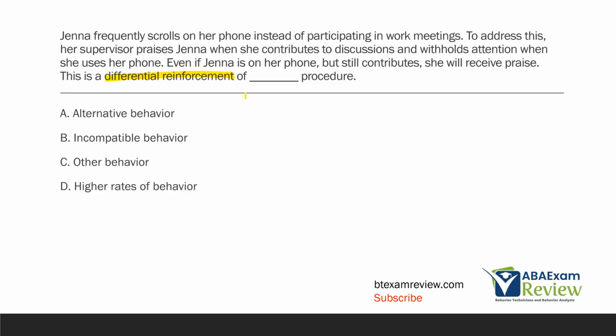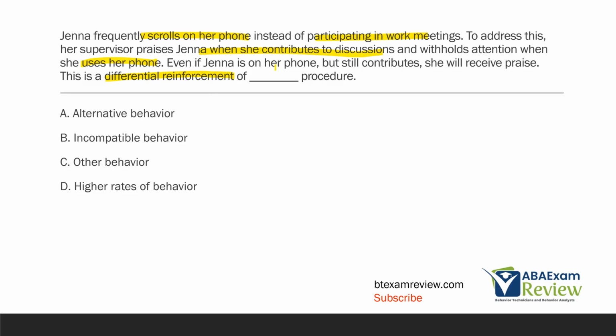And when you have differential reinforcement questions, first ask yourself, are we teaching a replacement behavior? If you're teaching a replacement, then you can immediately eliminate other behavior. Because with other behavior, we are reinforcing a behavior not occurring, but not necessarily teaching something new. In this case, Jenna's scrolling on her phone and not participating. The supervisor now wants her to participate, so she reinforces discussion and withholds attention, extinction, for using the phone. So we are teaching a replacement. We can eliminate other behavior. So the question becomes, is this alternative or incompatible?